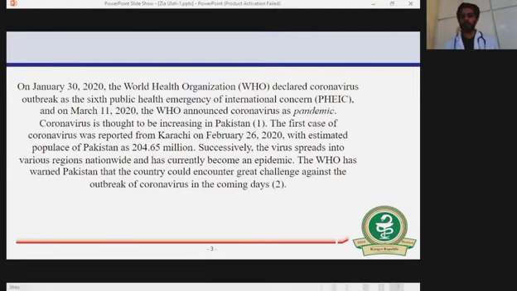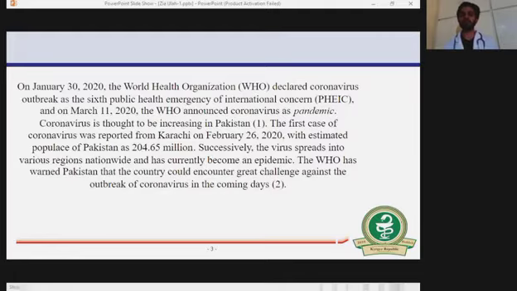It is reported that on 30 January 2020 the World Health Organization declared the coronavirus outbreak the sixth public health emergency of international concern. And on March 11, 2020, the World Health Organization announced coronavirus as a pandemic.